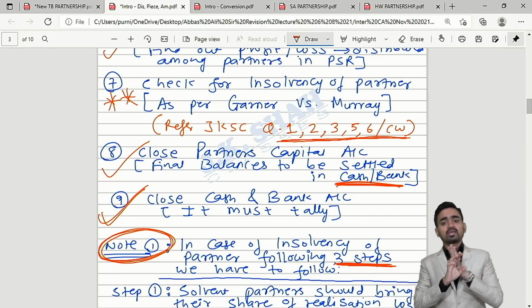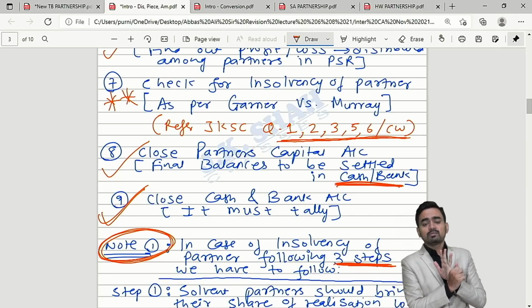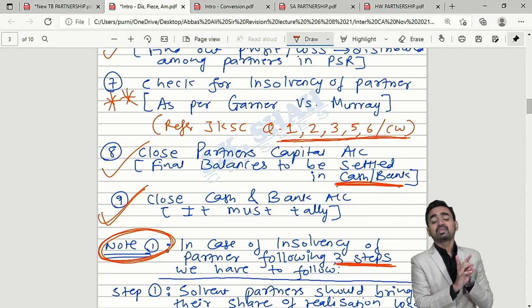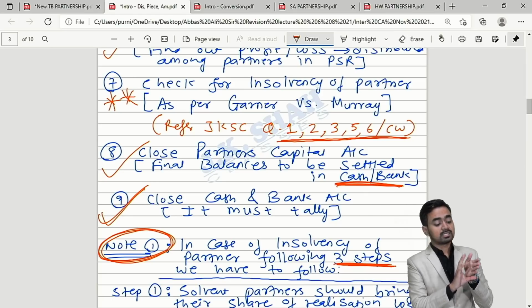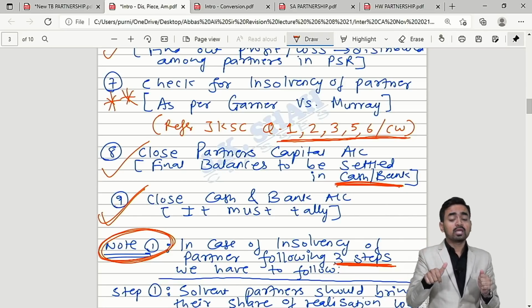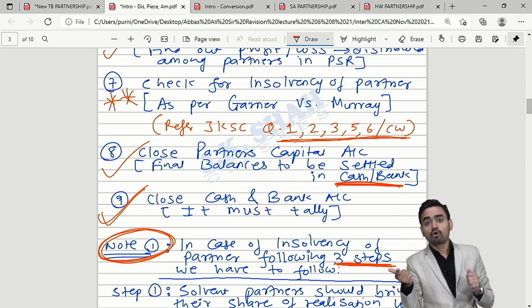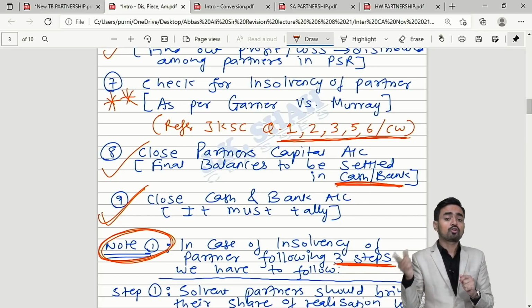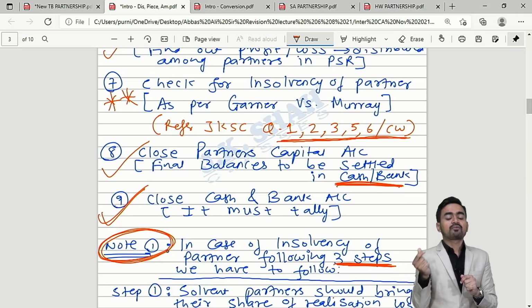Once again, tell me. Remove all the items from the balance sheet. Number 2, sell your assets. Then discharge your liability, make payment for realization expenses, settle your partner loan, close your realization. After closing realization but before closing your partner's capital, check for insolvency.